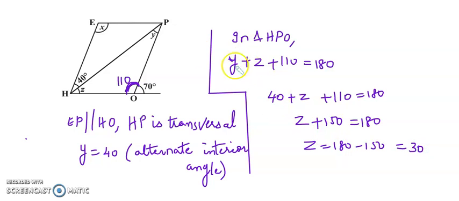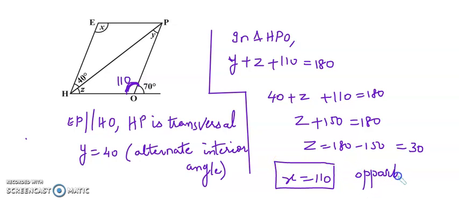Why am I saying this? Because HPO is a polygon with three sides, so the sum of all the interior angles will be 180. Okay. What's the rule between x and 110? Yes, they are opposite angles. So it is clear. Right? Let's take the next question.